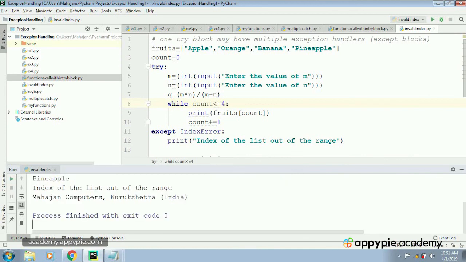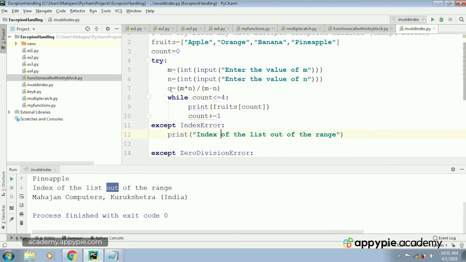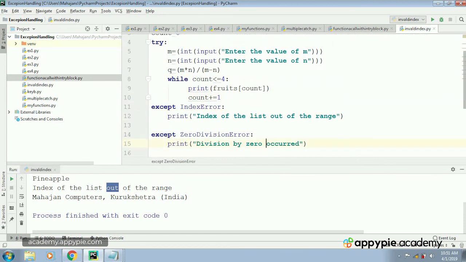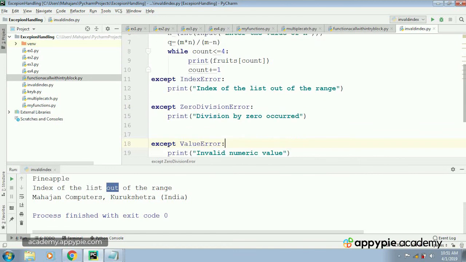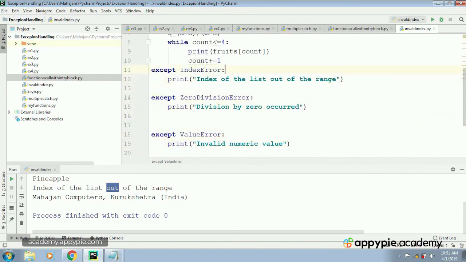As you can see, index of the list out of range, because the elements are only 4 and the index 4 is invalid. When the value of count reaches 4, it will enter into the loop block and it will try to retrieve the element fruits[4], which is not valid because index 4 is not valid in this case. So the control will go into this except block, index error.